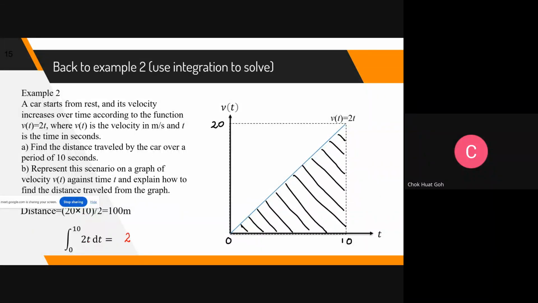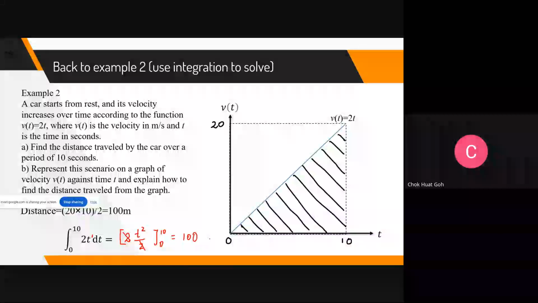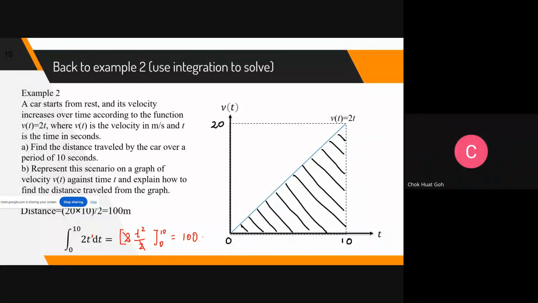Integrate t, you get t squared over 2. Increase the power by 1, t to the power of 1 becomes t squared over 2. Then put 0 to 10. So 10 squared is 100, 100 minus 0, 100. Finish. So using integration is also equally fast for this simple kind of question.